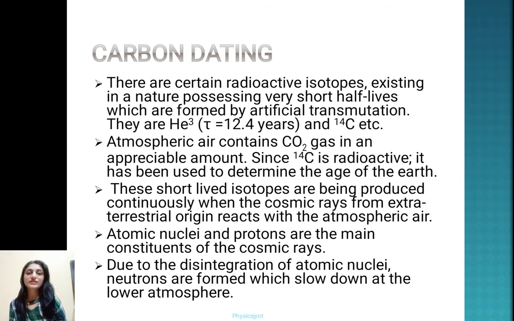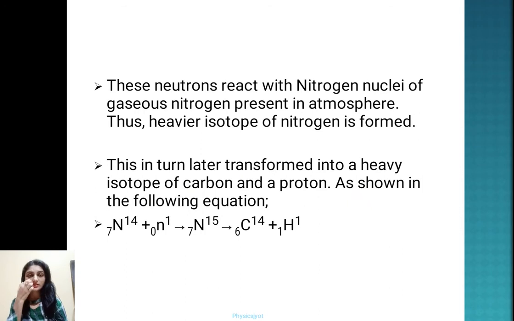So if we talk in terms of equations, these neutrons react with nitrogen nuclei of gaseous nitrogen present in the atmosphere. Thus, a heavier isotope of nitrogen is formed. This in turn later transforms into a heavy isotope of carbon and a proton, as shown in the following equation.